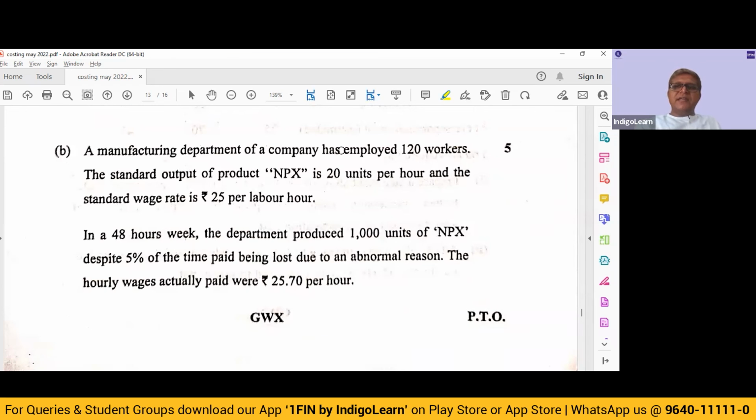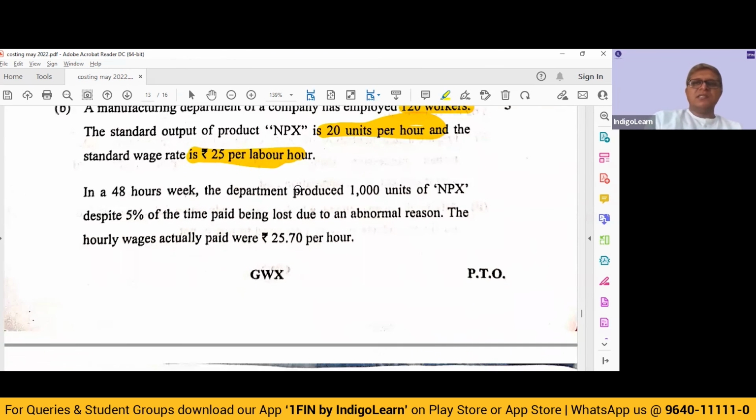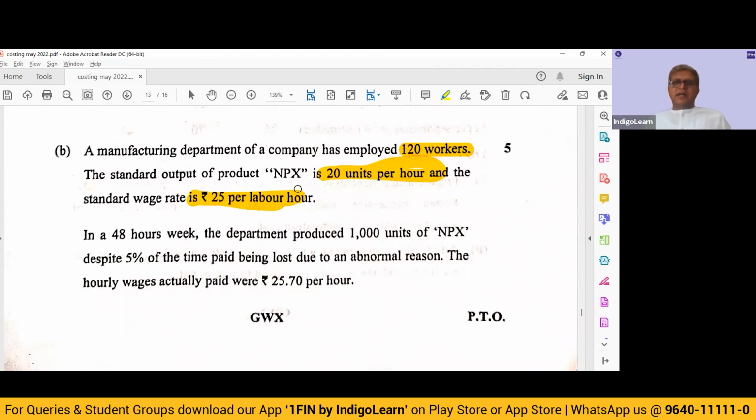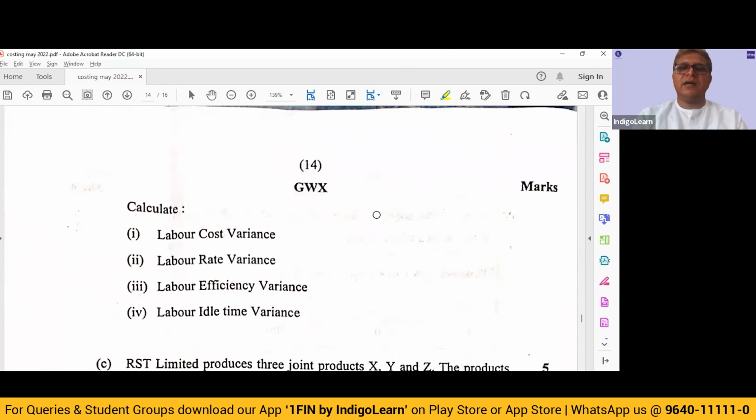Next, a manufacturing department of a company has employed 120 workers. The standard output of product NPX is 20 units per hour, and the standard wage is 25 per labor hour. So they have given us what is the standard time required for each unit and what is the standard wage. In a 48-hour week, the department produced 1,000 units of NPX, despite 5% of the time being lost due to abnormal reasons. The hourly wages were paid at rupees 27 per hour.